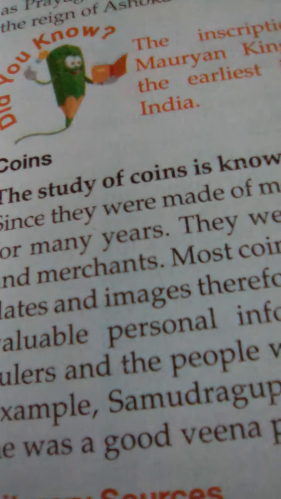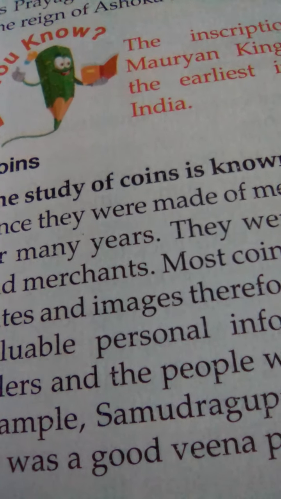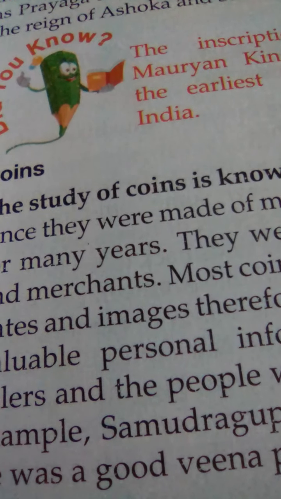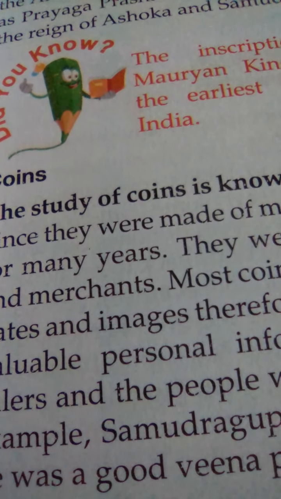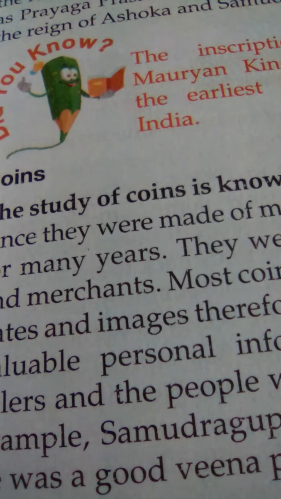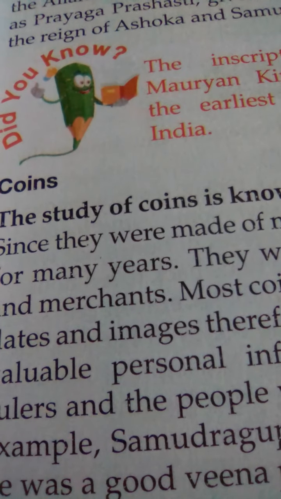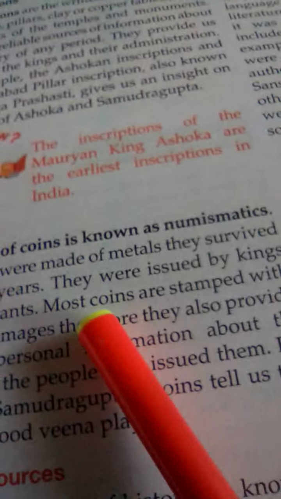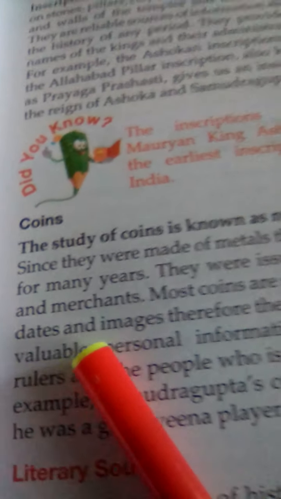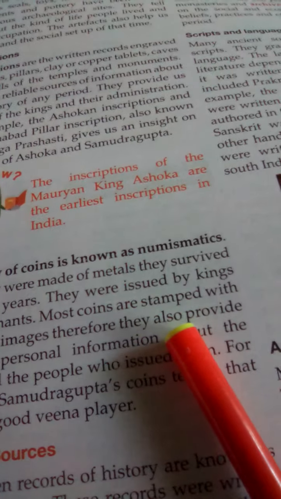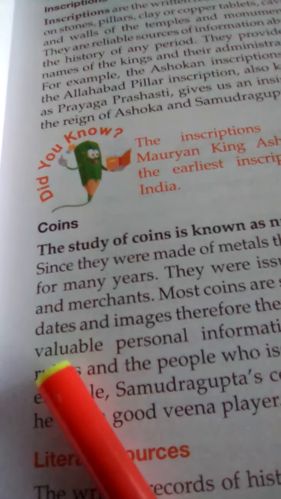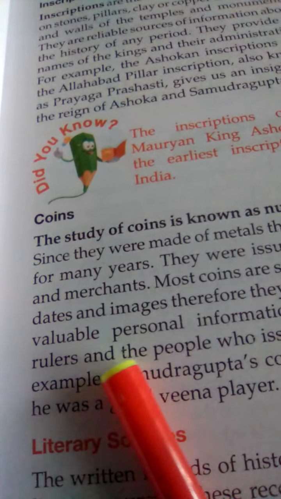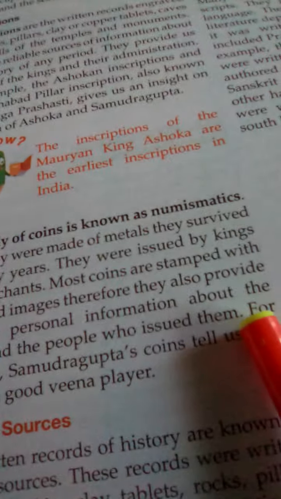Next come coins. Coins are pieces of metal that are used as money. They were usually issued by the ruler of the kingdom. The study of coins is also called numismatics. Most coins are stamped with dates and images. Therefore, they also provide valuable personal information about the rulers and people who issued them.